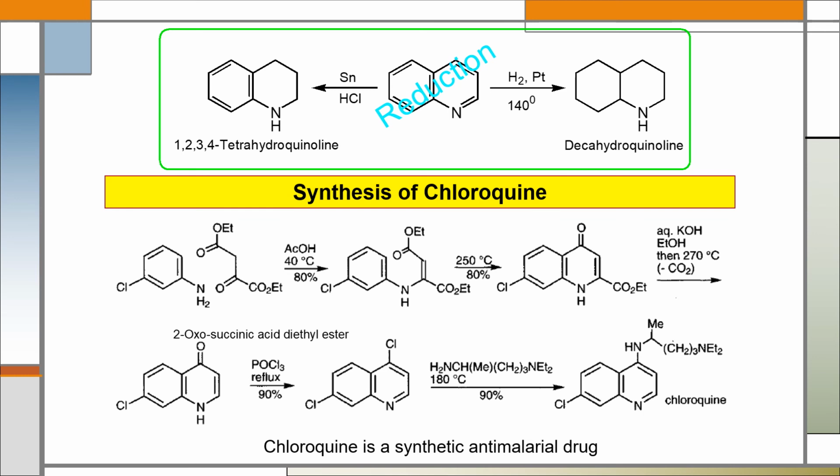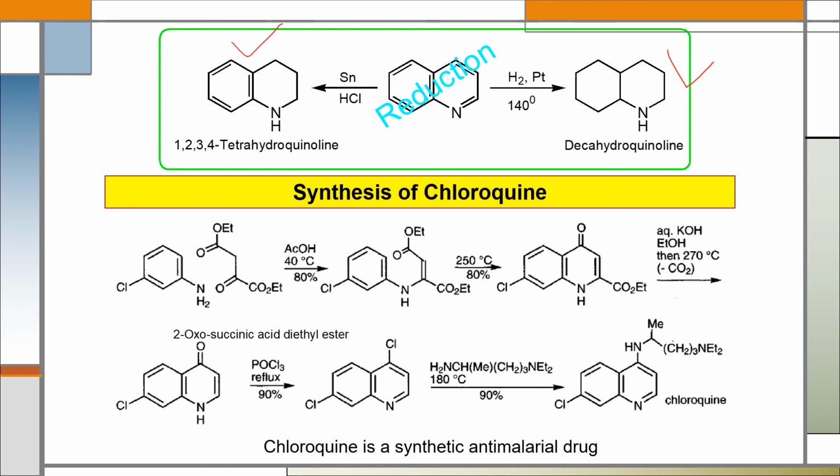Quinoline also undergoes reduction reaction. Depending on the reducing agent, the product may vary. If we reduce quinoline with a mild reducing agent, that is a metal-acid combination like tin and HCl, the heterocyclic ring will be reduced and the product will be tetrahydroquinoline. If we do hydrogenation of quinoline using hydrogen gas in the presence of a metal catalyst, both rings of quinoline will be reduced and the product will be decahydroquinoline.